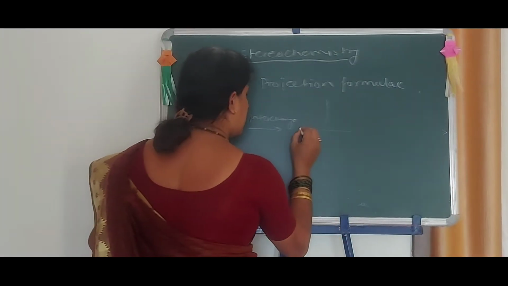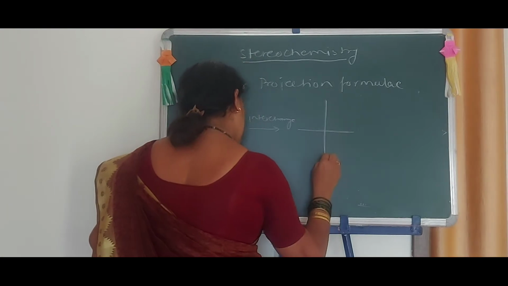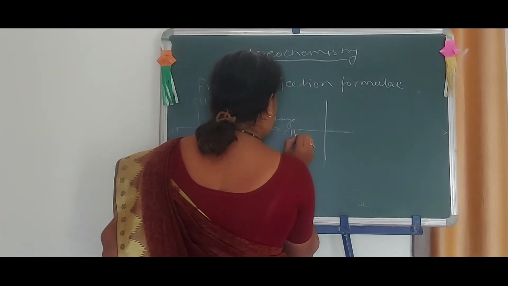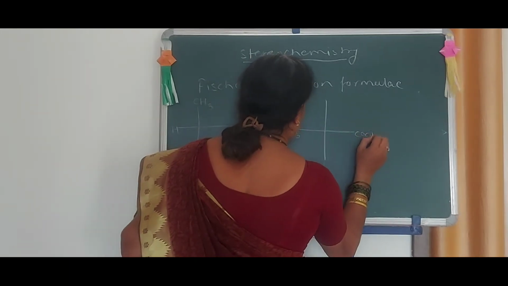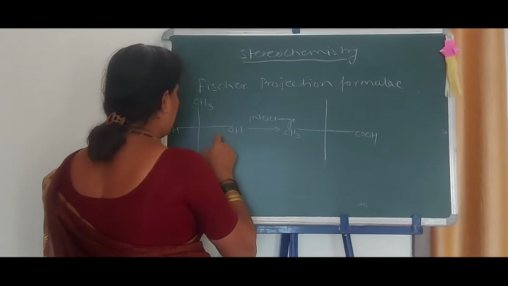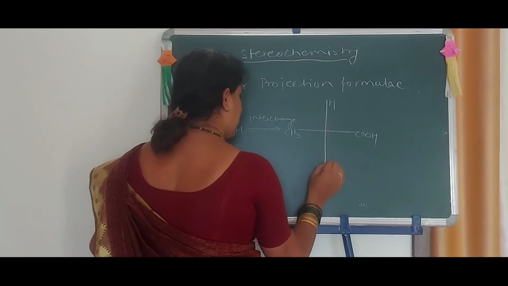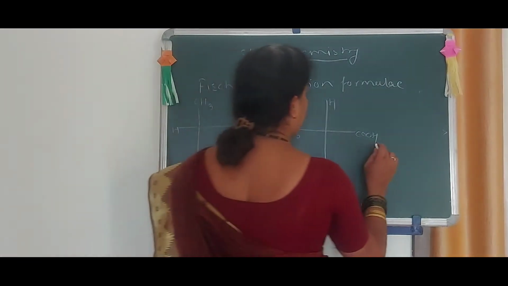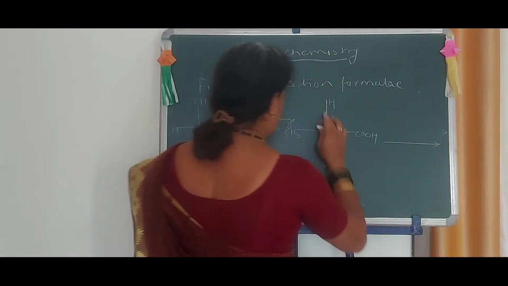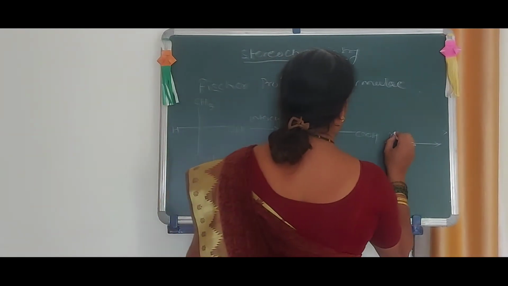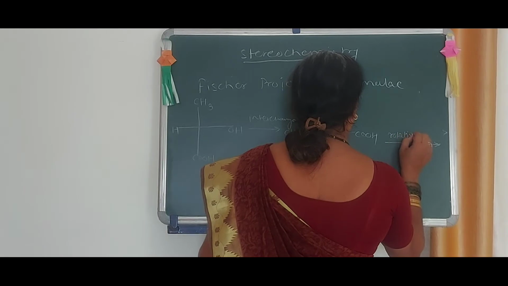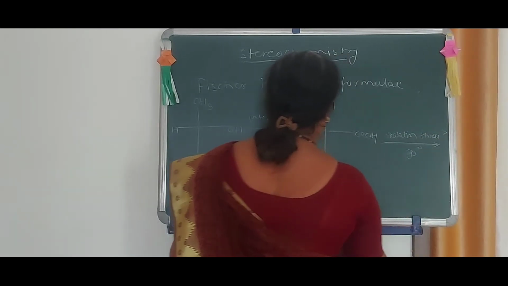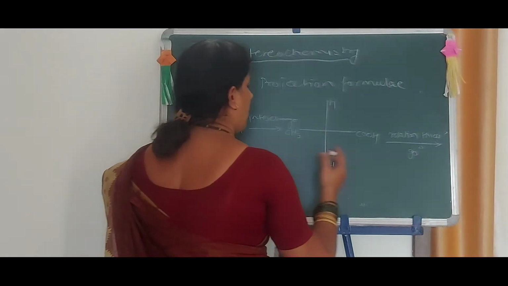By interchanging, it's also this type of structure here: CH3COOH, CH3COOH, and here H, H and OH. Now again rotation, rotation through 90 degrees. Okay. What happens here?